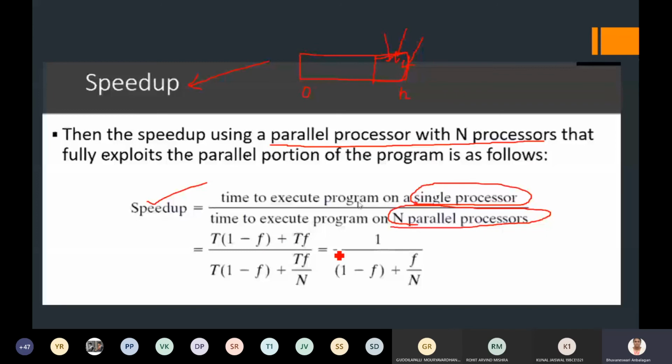So he has come up with the final formula as 1 divided by (1 minus f plus f divided by n). I will share with you how we get this as a separate file. It is a lengthy derivation which you can look at and understand. Anyhow, we won't ask for the derivation in any exam, but you should try to understand how this speedup formula has been arrived at. I will share it in the next class.